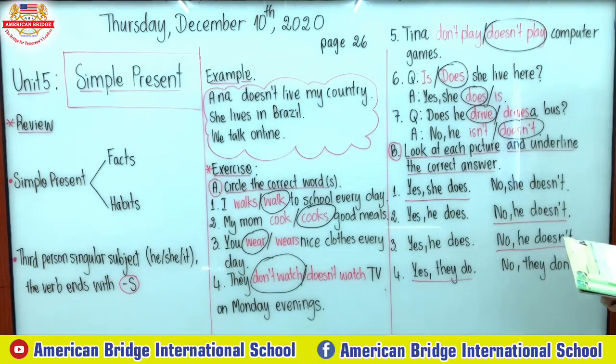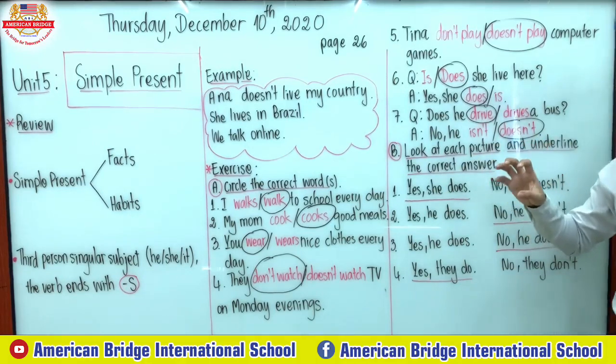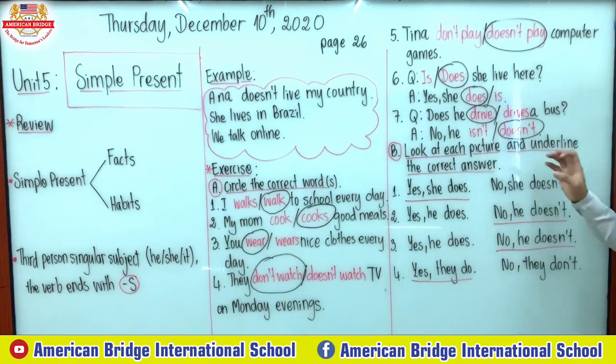I just want to tell you briefly about the way you answer in the simple present. You answer only in a short form, like yes, she does, no, she does not. Just short, yes or no, with the auxiliary verb as well, like do or does, right?